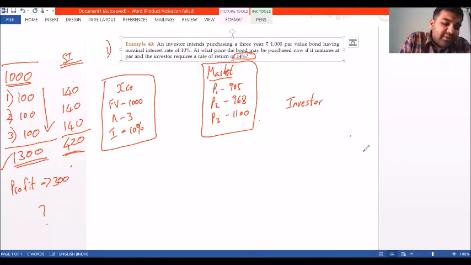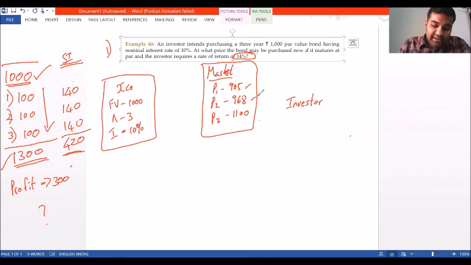So is it advisable for him to get the bond for rupees 1000? It is not advisable to get the bond for rupees 1000. If it is trading at a lesser price, for example 905 or 968, then it may be advisable. We'll check the price. At what price is it advisable for him to purchase the bond?